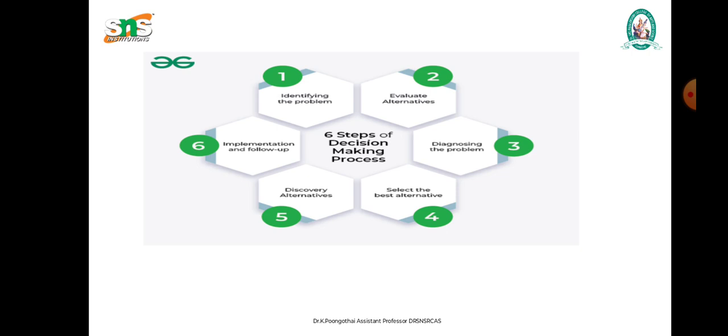And the fifth step is implementation of the decision. After selecting the best course of action, we have to implement that action. Then only will we get a good solution. So the process comes to the end with the choice of an alternative, through which objectives can be achieved. After that, we have to implement our decision.